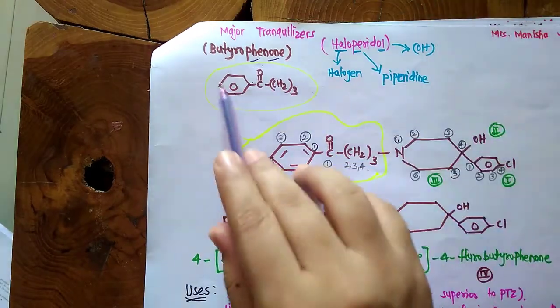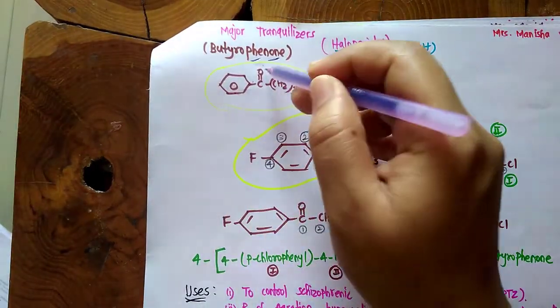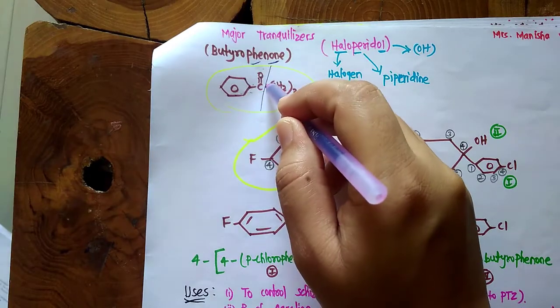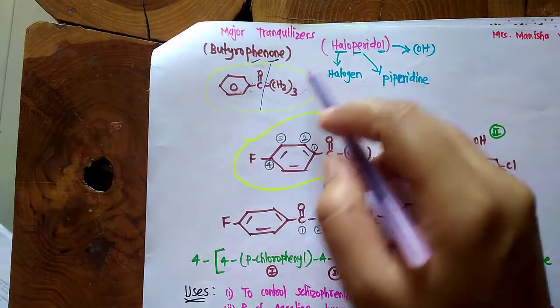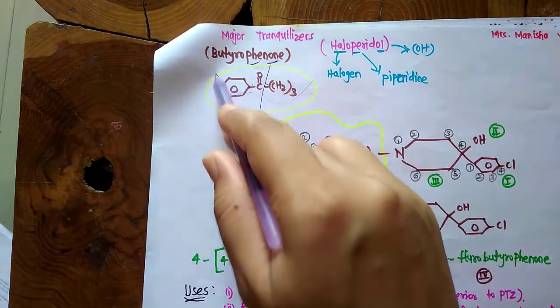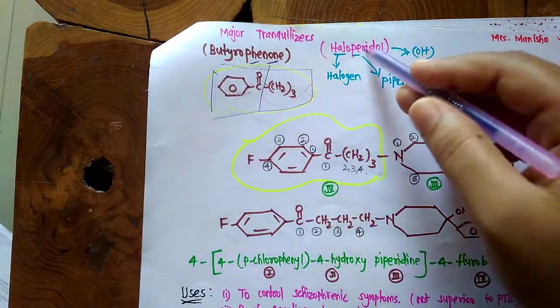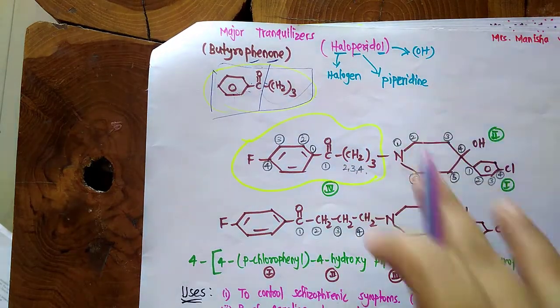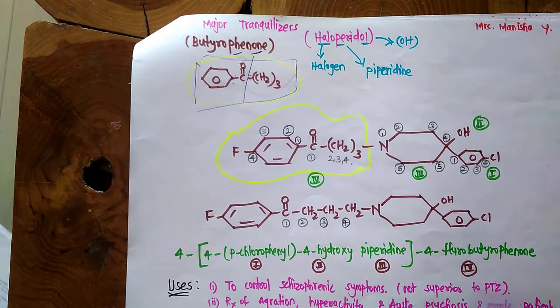So this is phenone, phenyl and C double bond O, and this is butyl. So it is butyrophenone. That means this group will be there in haloperidol. So this is the structure, as you can see in the diagram. This is the structure of haloperidol.